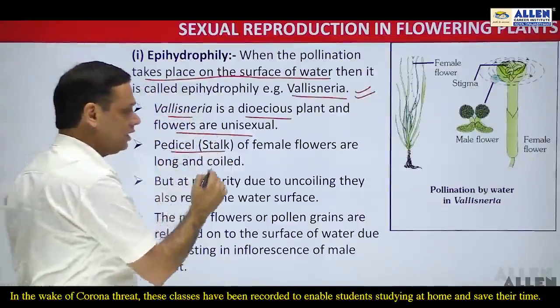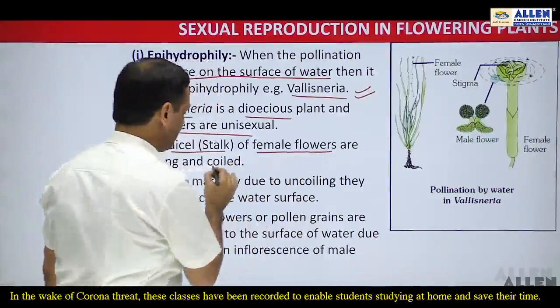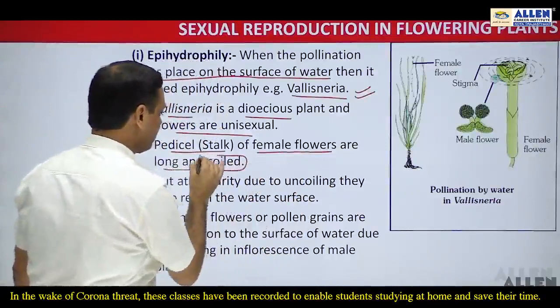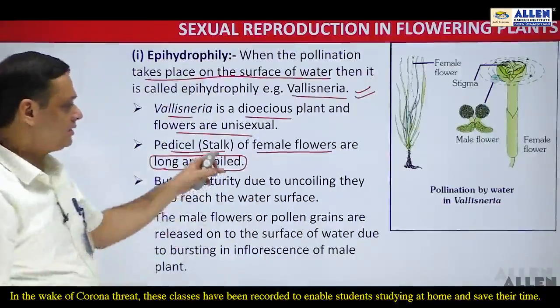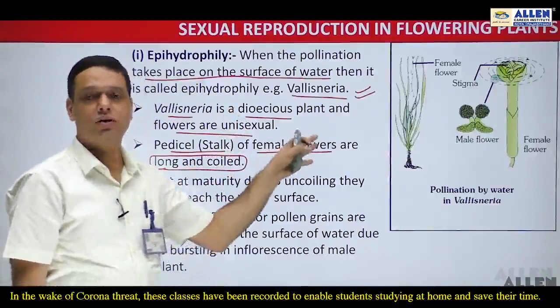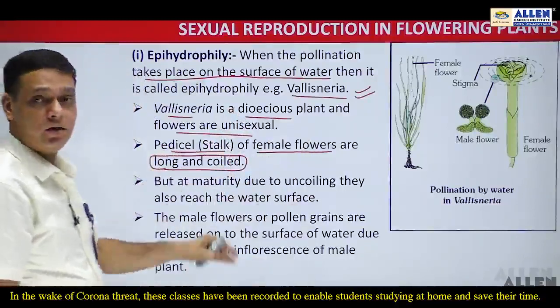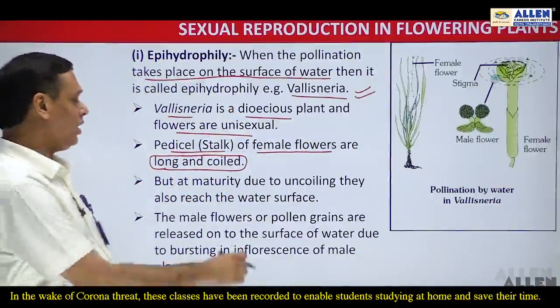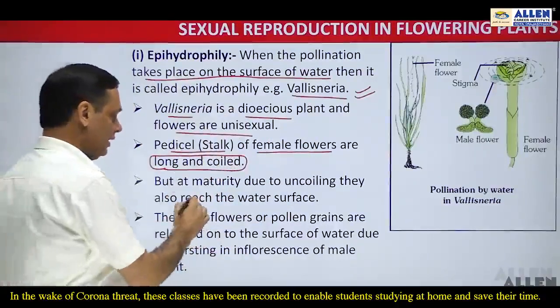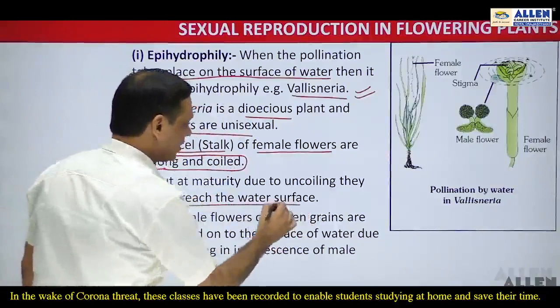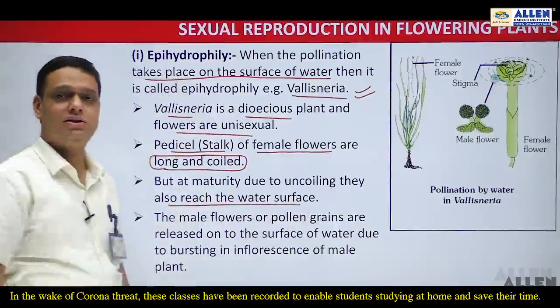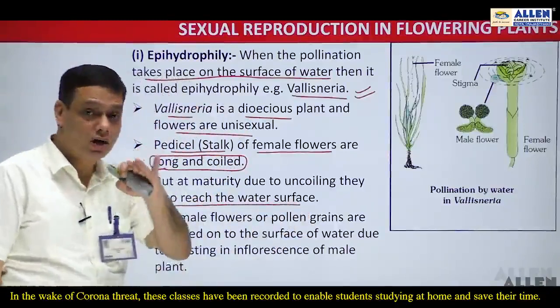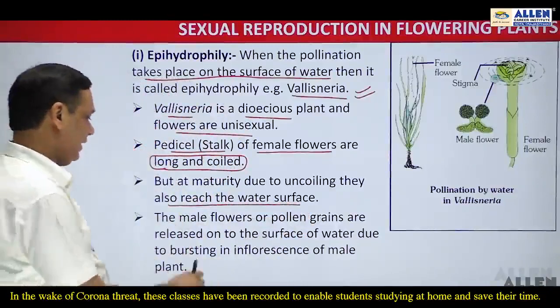The pedicel or stalk of the female flowers is long and coiled. At maturity, due to uncoiling of the pedicel, the female flowers reach the water surface.